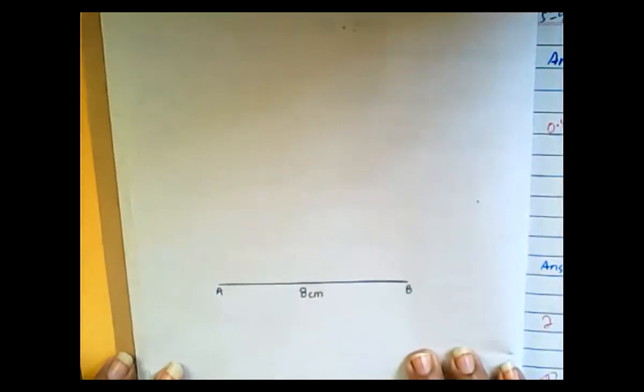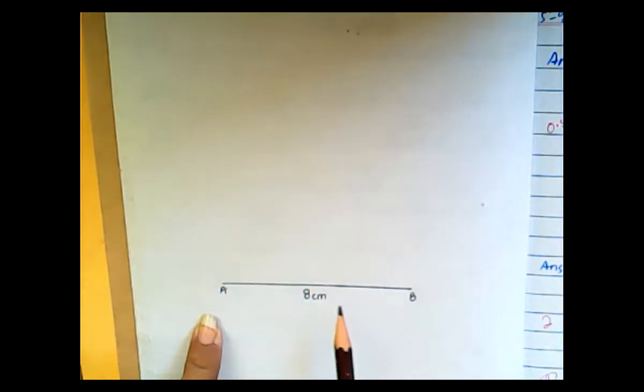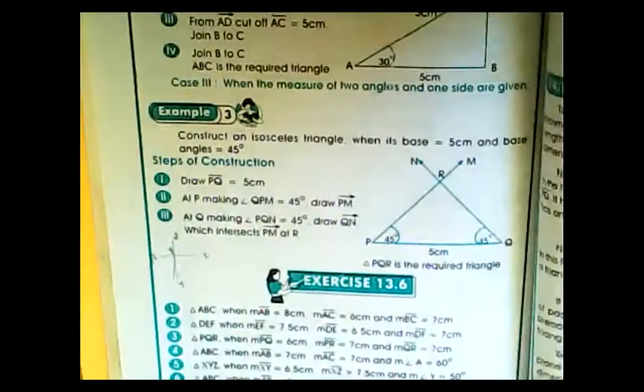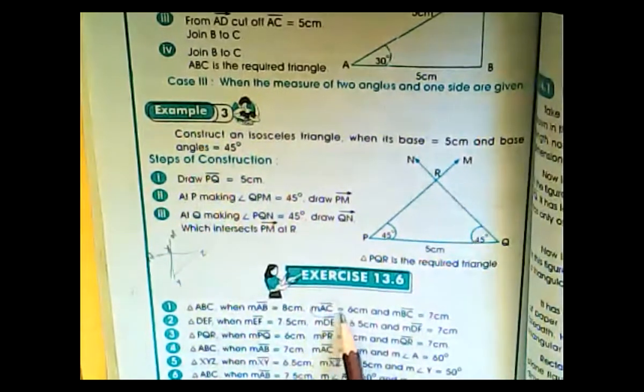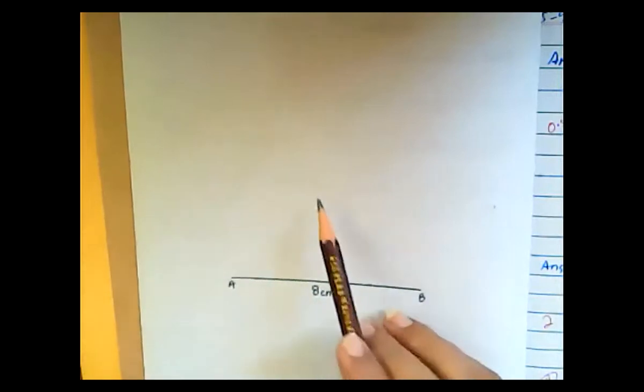Okay, now we are going to start the construction. For construction, you will draw a line segment AB equal to 8 centimeter. Understand? Now look at here in the question what is given to you. Next is AC, AC is equal to 6 centimeter. As you can see here, point A is present, but point C is not here.